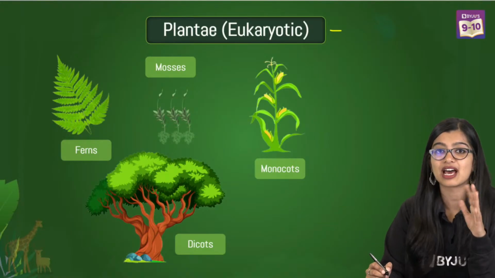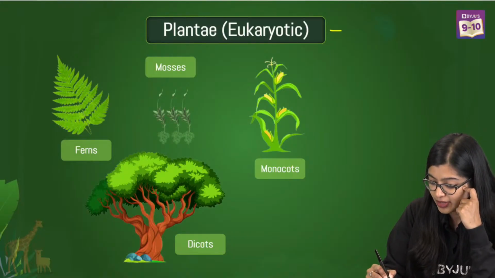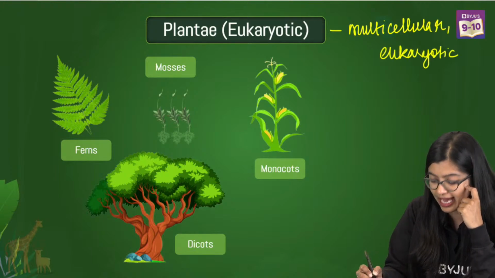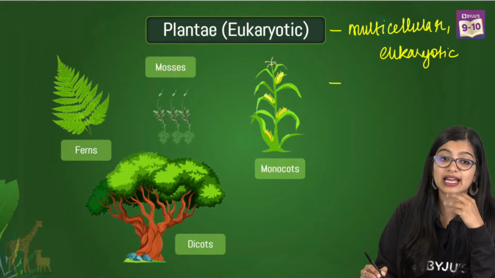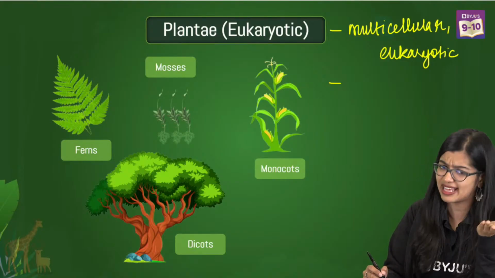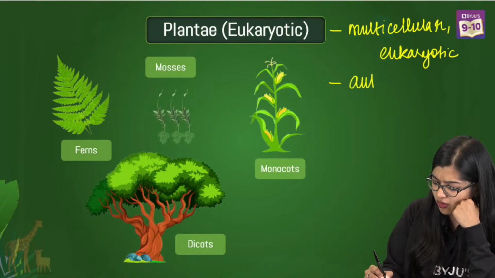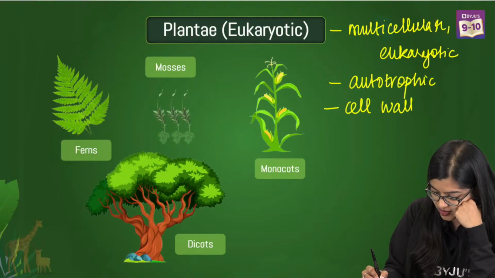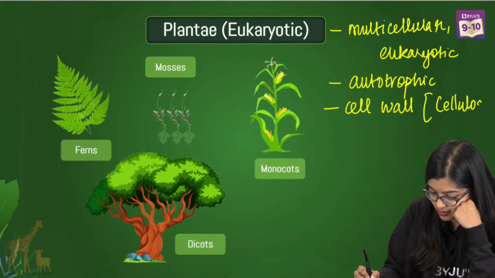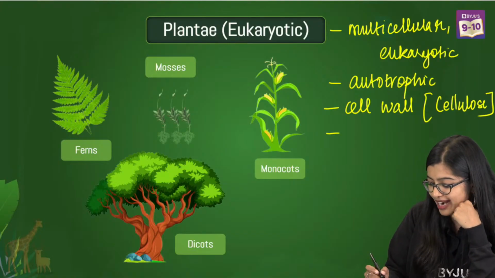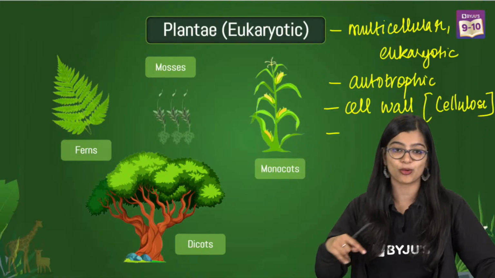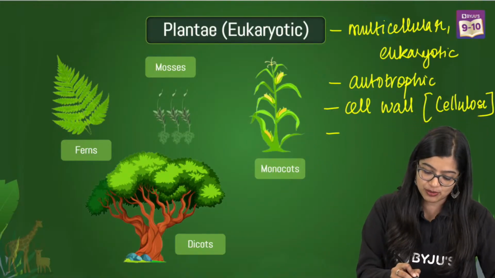Now plants and animals are very easy, right? We know that plants are multicellular. They are multicellular eukaryotic organisms, right? And these organisms are the easiest to remember. They are autotrophic in nature. They have a cell wall, and in this case, the cell wall is made up of cellulose, right? Normally we don't observe a lot of locomotion. Yes, angiosperms and gymnosperms are here.